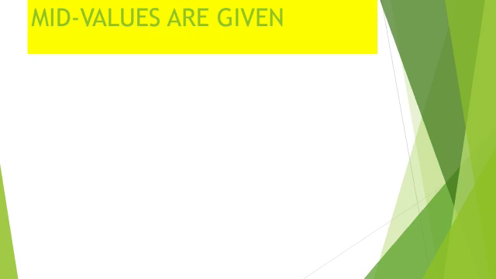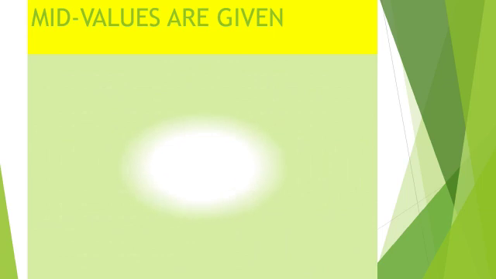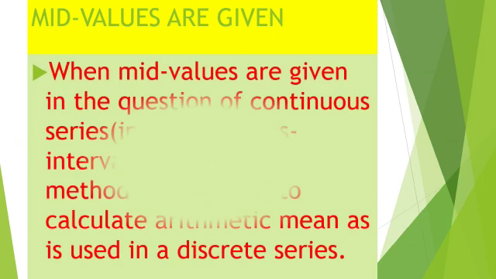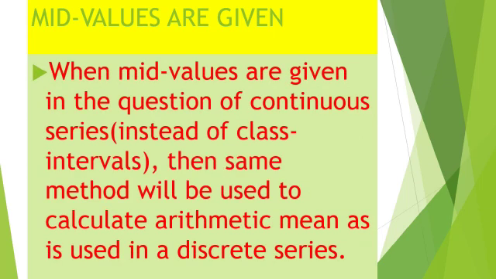So we will discuss this series. Yes students, when mid values are given in the continuous series instead of class interval, then the same method will be used to calculate arithmetic mean as is used in the discrete series. Okay.